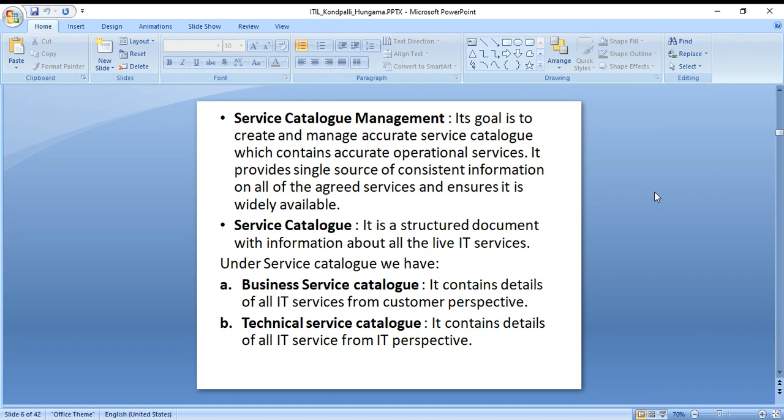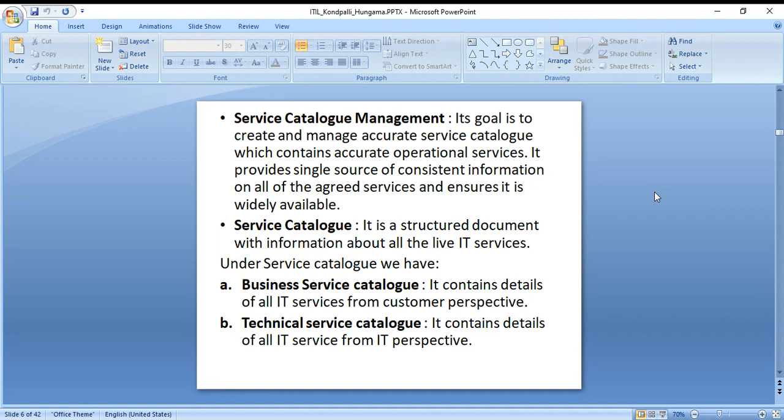Next is service catalog management. What is a catalog? Obviously, if you go to a store, like Croma or any other store, they'll provide you with a catalog where you can see the features and compare with other phones like iPhone or Android, Nokia. So there are multiple phones, and you want to compare them, and you have a catalog for that. And nowadays sometimes they provide a catalog listing features they don't have yet, which they are getting in the future.